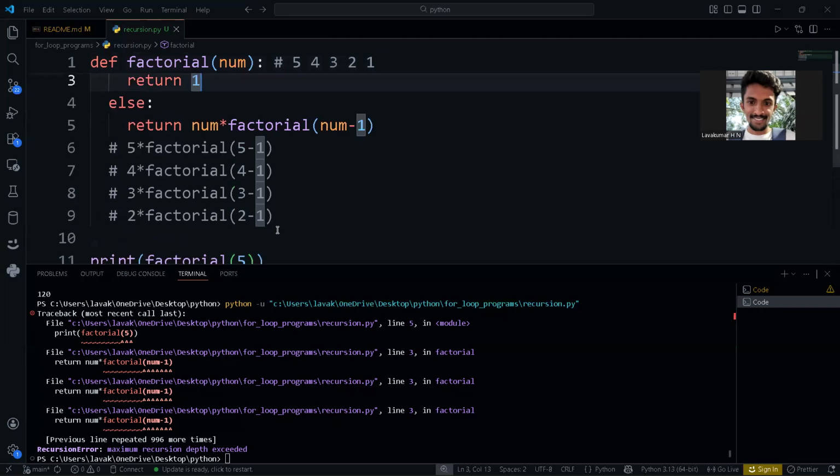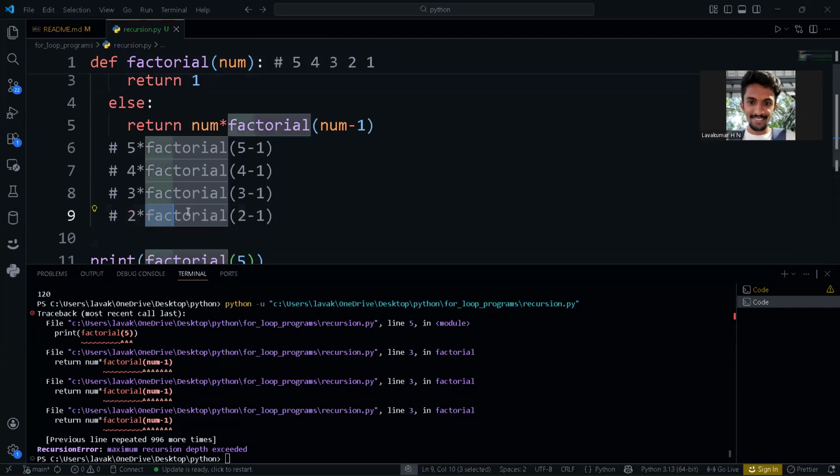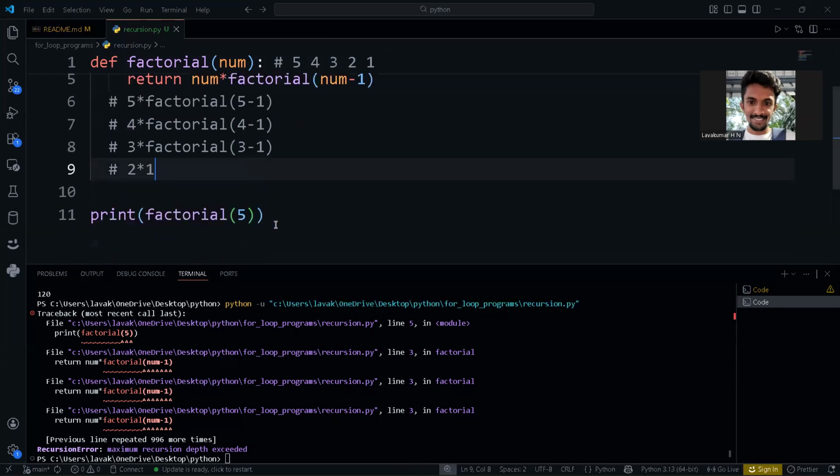Now what will happen? Here 2 star, whatever the value we will get. This is factorial of 2 minus 1. What is the return value we got? 1. Now 2 star 1 is 2. This is the value that will be received for this 3 star factorial of 3 minus 1.